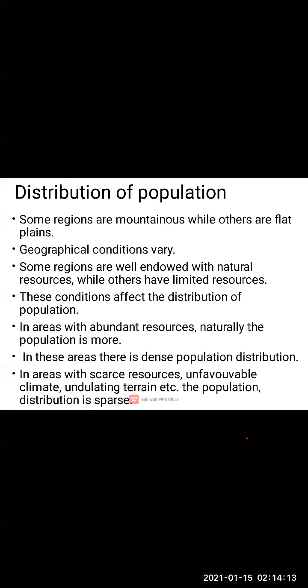Good quality natural resources, while others have limited resources. Clear. Again, it's not constant everywhere, there are also variations we can see. These conditions affect the distribution of population. So see, in a region where the resources are available in plenty, people will migrate to that region. Where the resources are limited, people will not stay there.